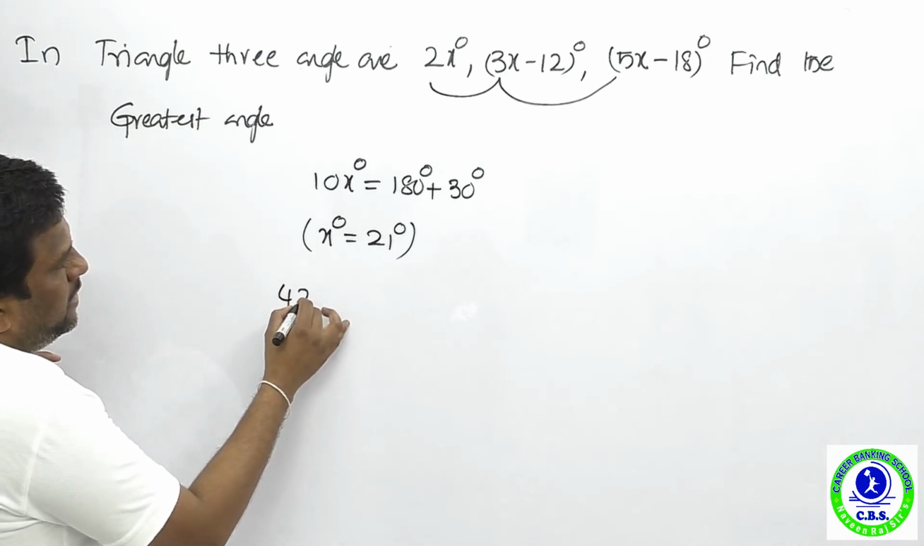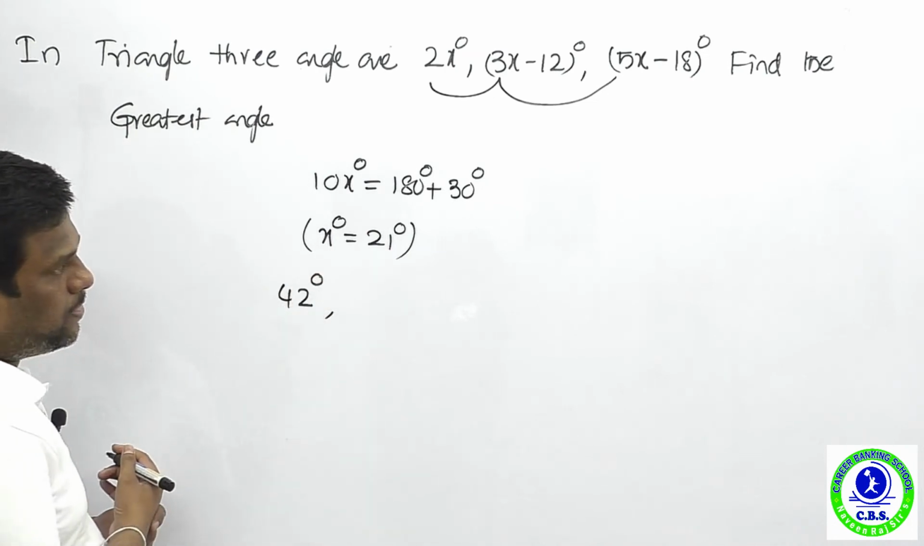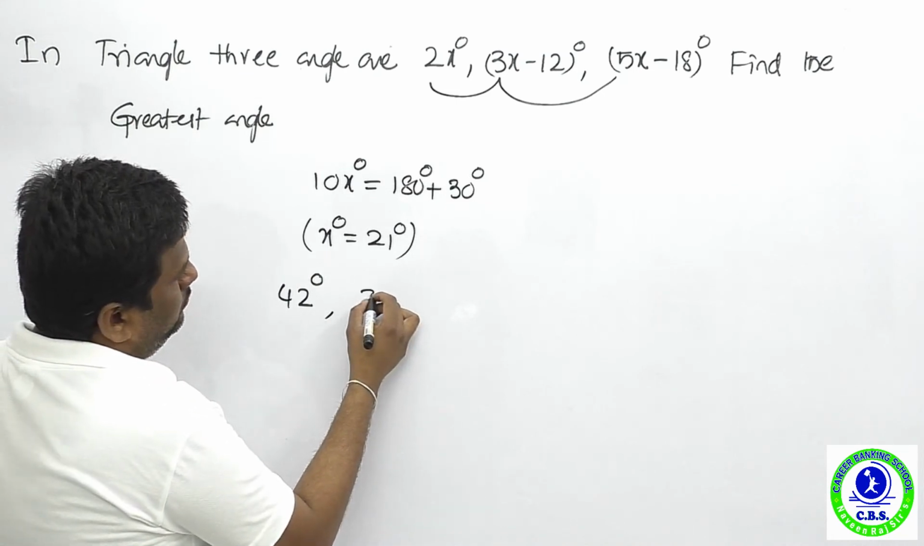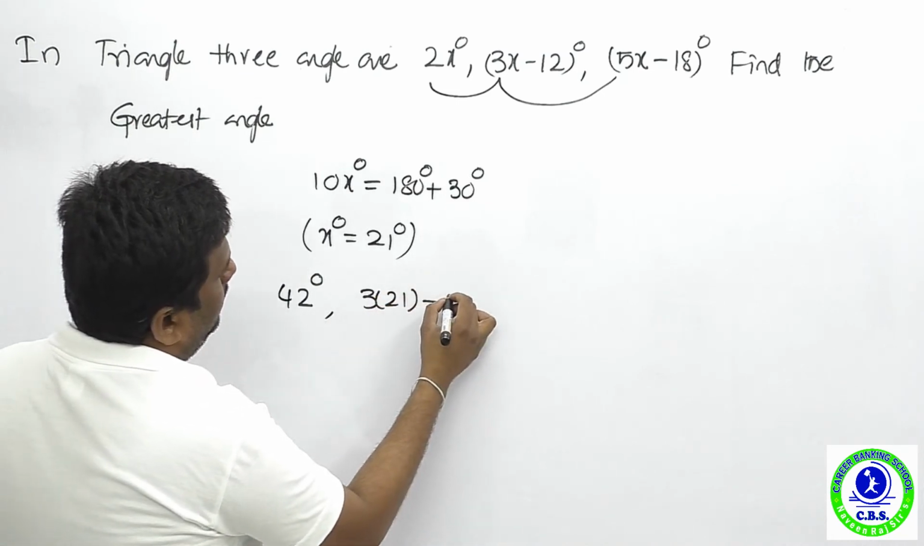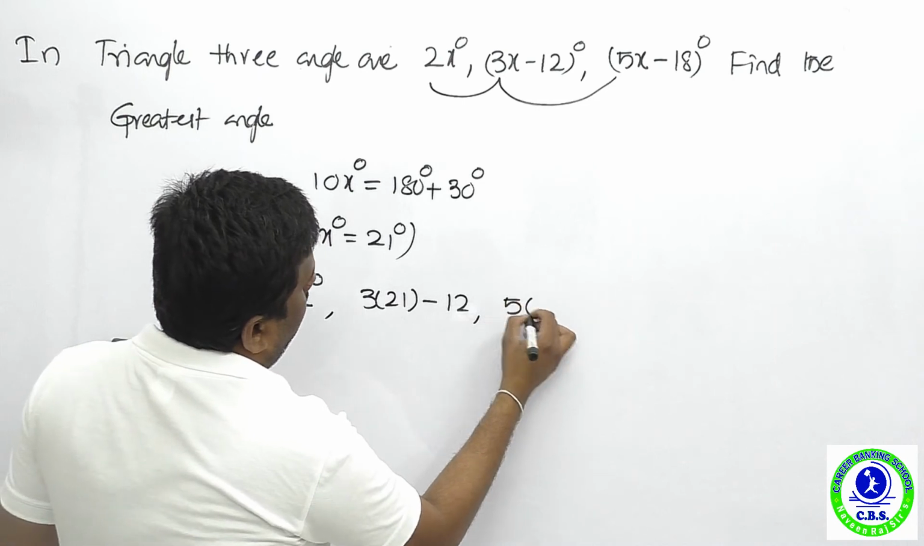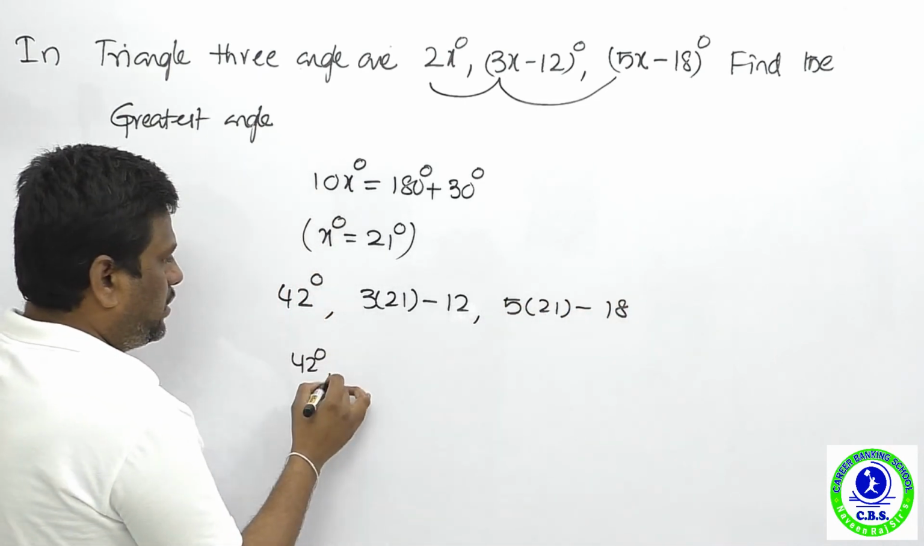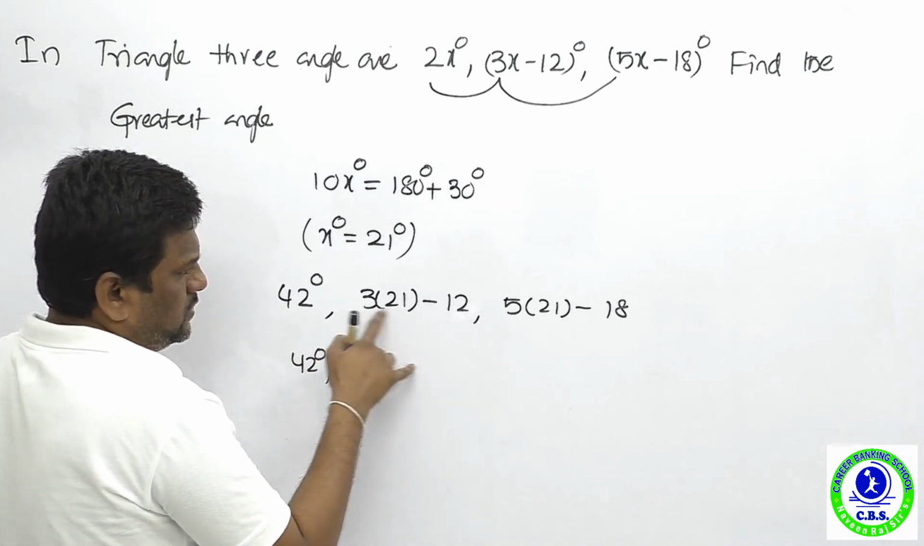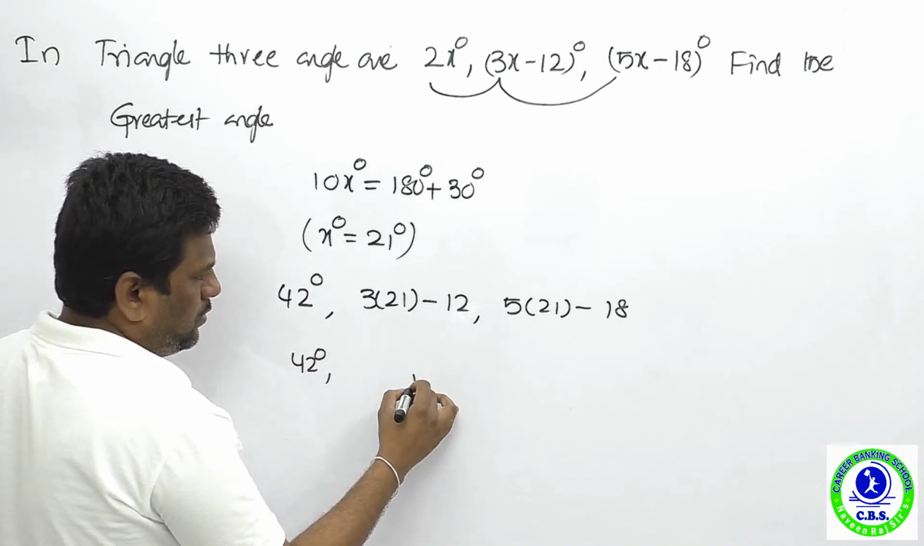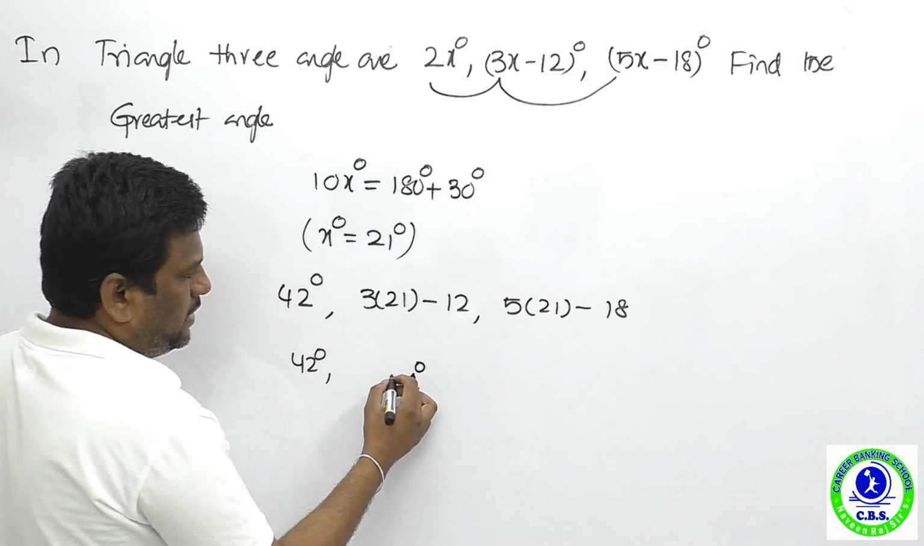The first one is how many degrees? 42 degrees. And the second one is 3 into 21 minus 12, and the third one is 5 into 21 minus 18. Now it is 42 degrees. So 63 minus 12 is 51 degrees.